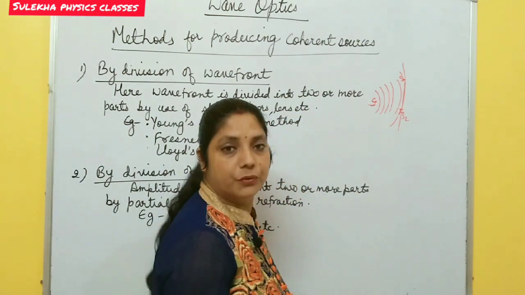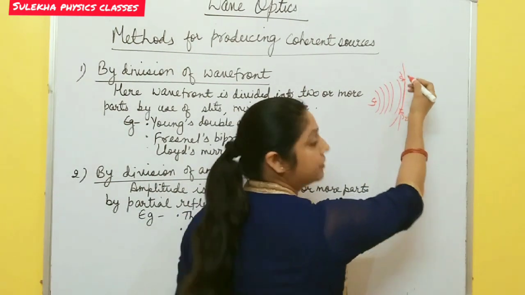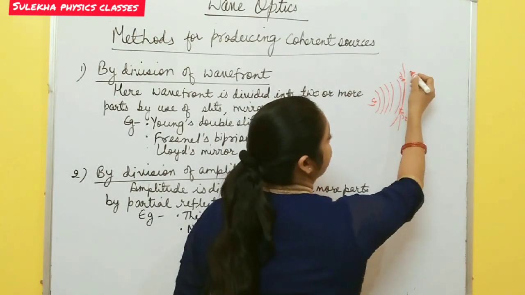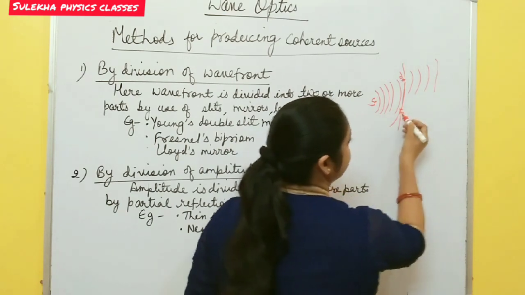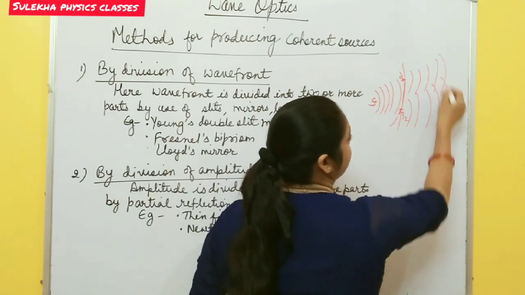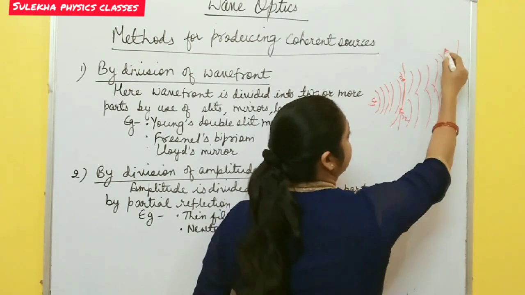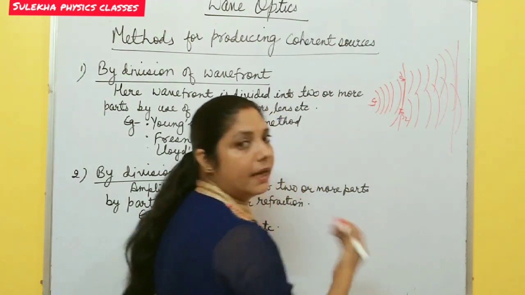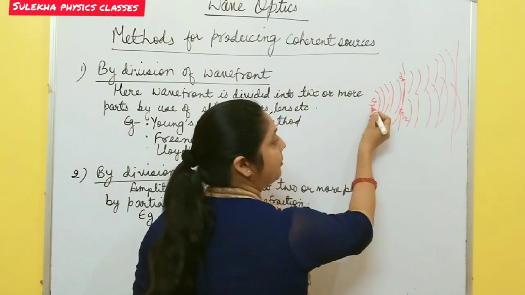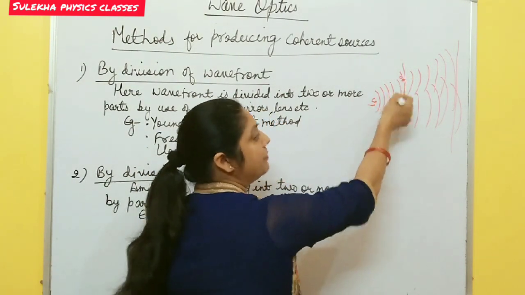And you know, according to Huygens principle, each point on these sources acts as a source of the next wavefront. So again, these sources emit different wavefronts, and these two wavefronts superimpose at some point on the screen. An interference pattern is formed. Now these two sources are obtained from the same source by division of wavefront.